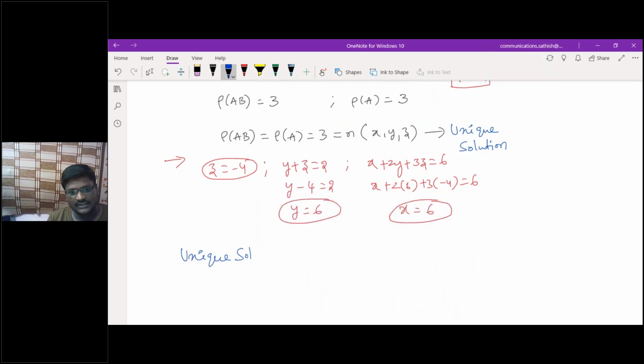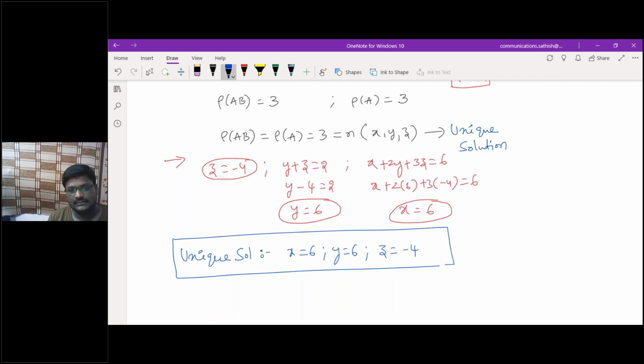Finally, you will have what? The unique solution, that is x equals 6, y equals 6, and z equals what? Minus 4. Am I correct or wrong? Yes, sir. For understanding purpose, I just gave this criteria.